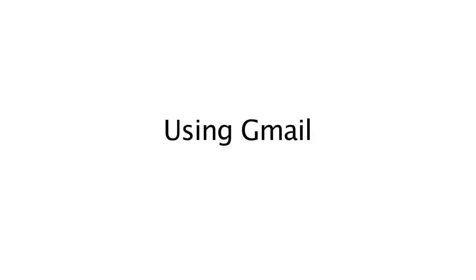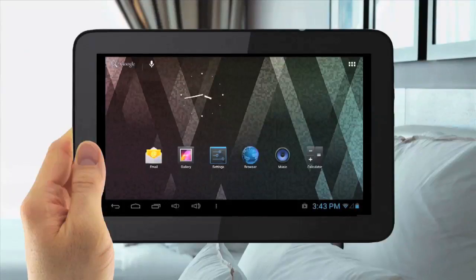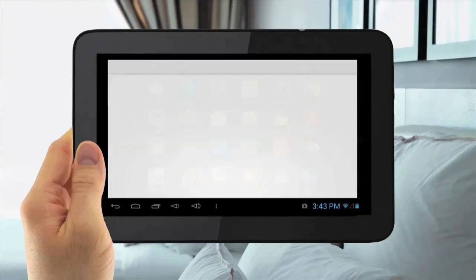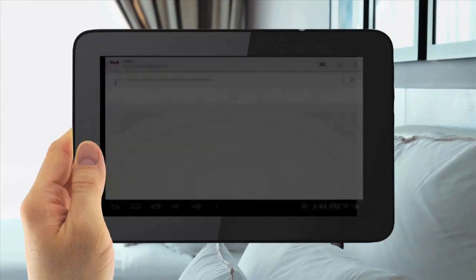Using Gmail. To use Gmail, tap the Menu Applications button in the top right. Then tap the Gmail icon. There you will find your emails already synced from your Google account.